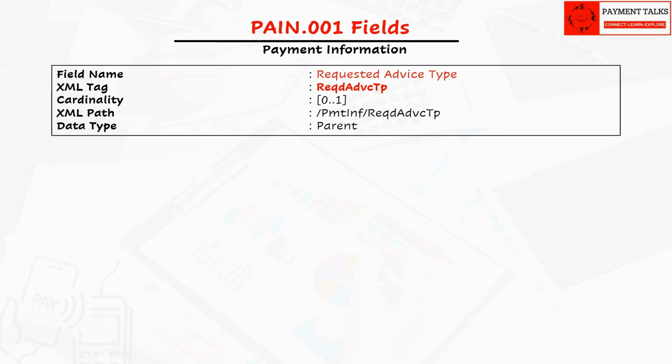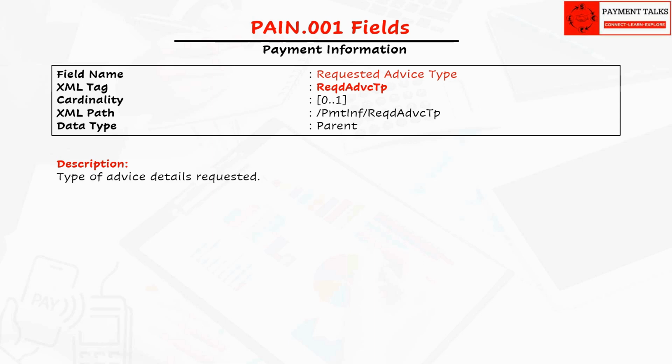This field specifies whether the initiating party wants a payment advice or notification from the bank after the payment is processed. Two codes are supported along with details like debit or credit confirmation. Just an example: a corporate treasury system wants the bank to send confirmation once the salary payments are processed. It can use this field.